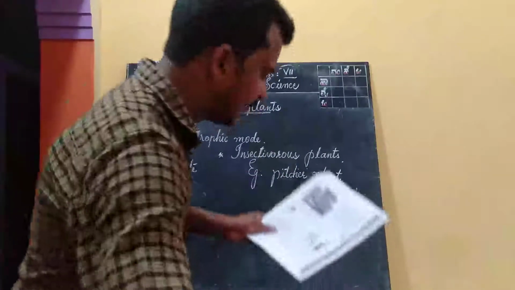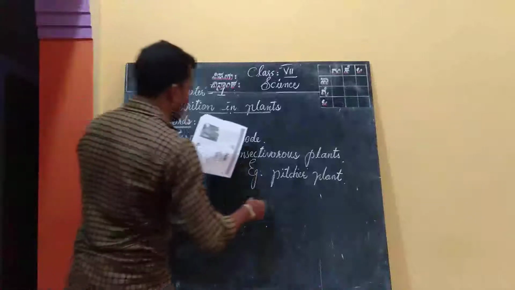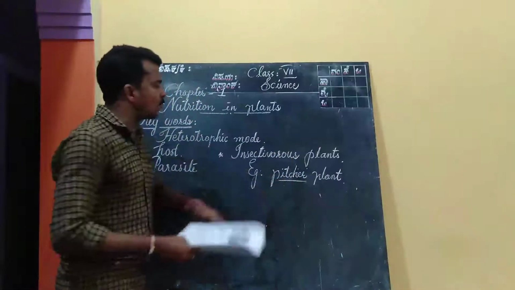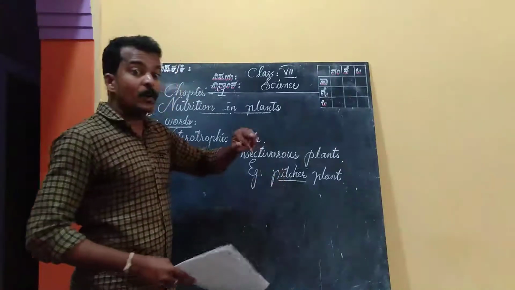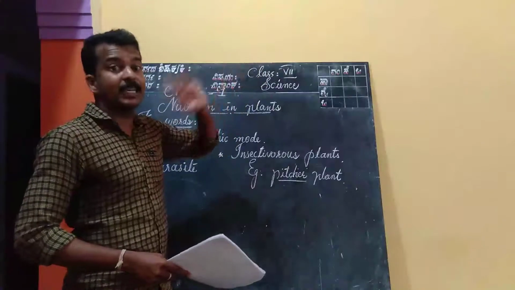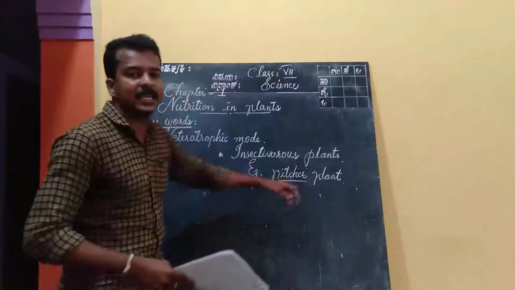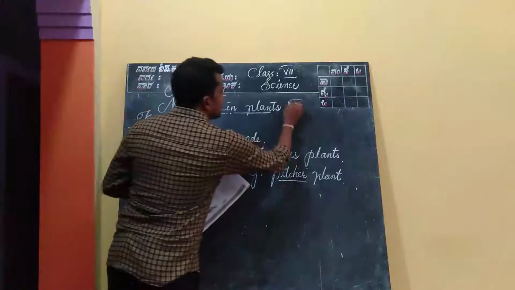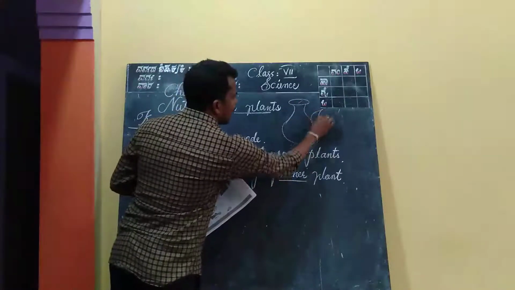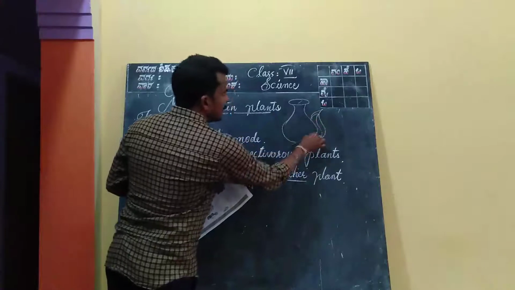Insectivorous plants. One example of an insectivorous plant is the pitcher plant. What is the meaning of the word pitcher? One more word is there, picture, P-I-C-T-U-R-E. There is a picture on the wall. That is not it; it is P-I-T-C-H-E-R. A pitcher is a pot like this, which is made of clay. It is called a pitcher.